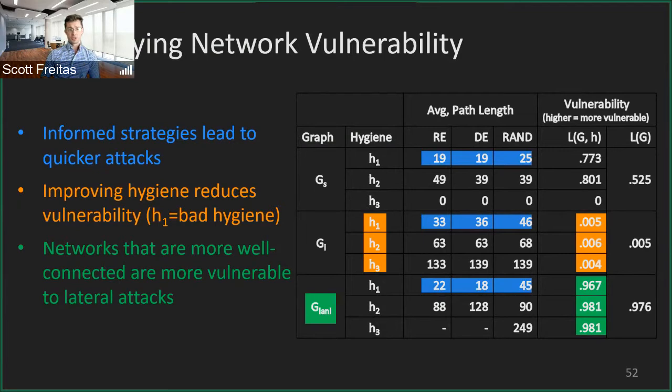You also find in orange here that improving hygiene reduces network vulnerability. So essentially the goal here is that if you reduce the number of admin credentials on the network, you actually have a real impact on the vulnerability of your network. So it's better not to give out high-level credentials very freely. And then finally, networks that are more well-connected, as I pointed out before, LANL had a very high average degree, and we see these well-connected networks are typically more vulnerable to lateral attacks themselves.